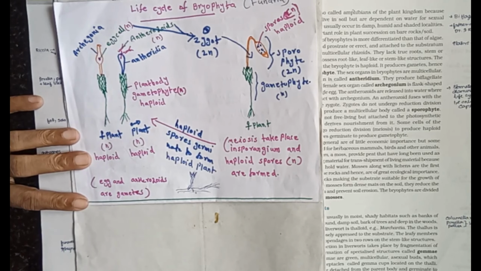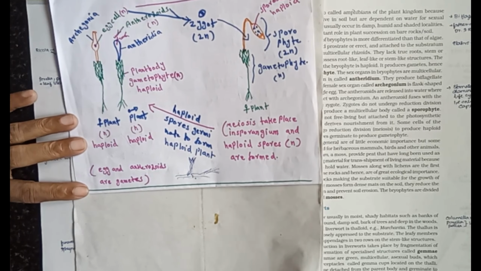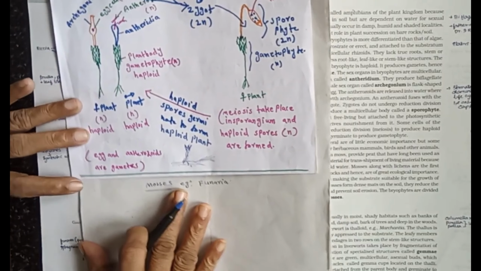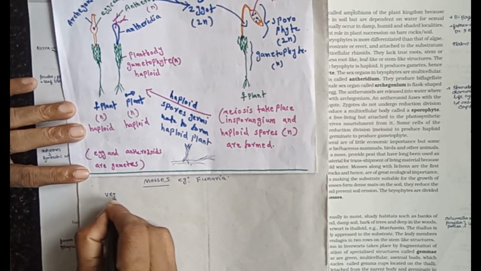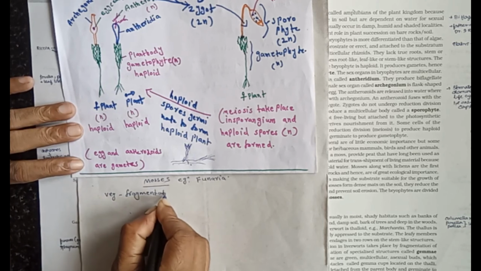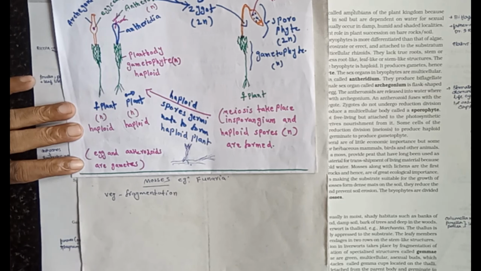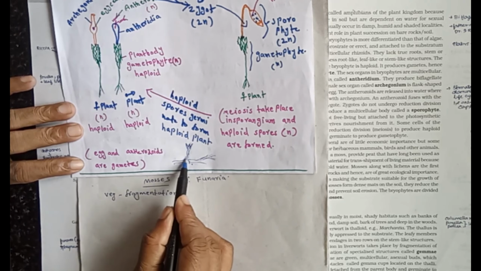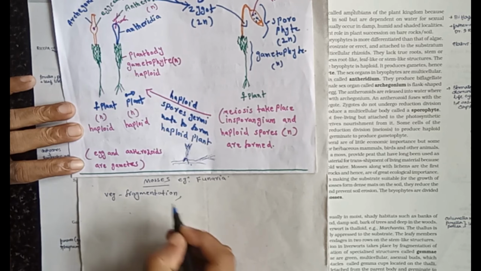Then reproduction. Vegetative reproduction is by fragmentation. Budding in the secondary protonema is also seen.